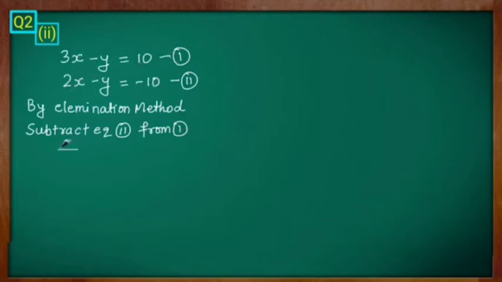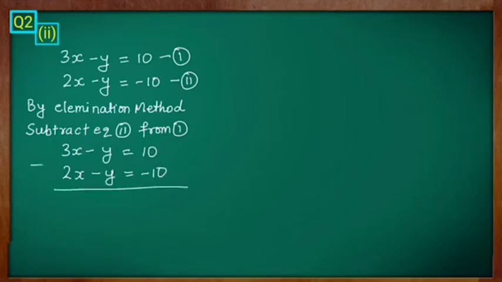So subtract equation 2 from equation 1. You can subtract equation 1 from equation 2 also, no problem in that. Anything you can do, but they mentioned equation 2 from equation 1.